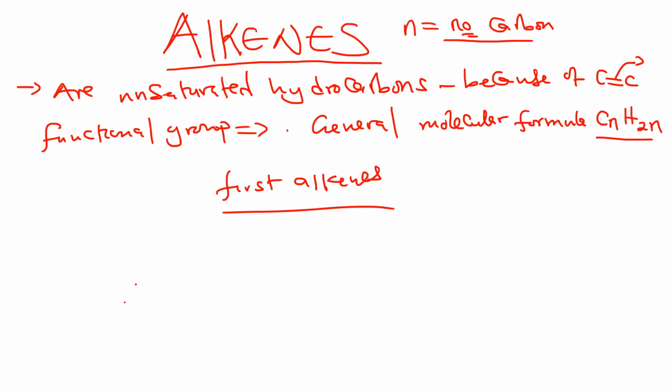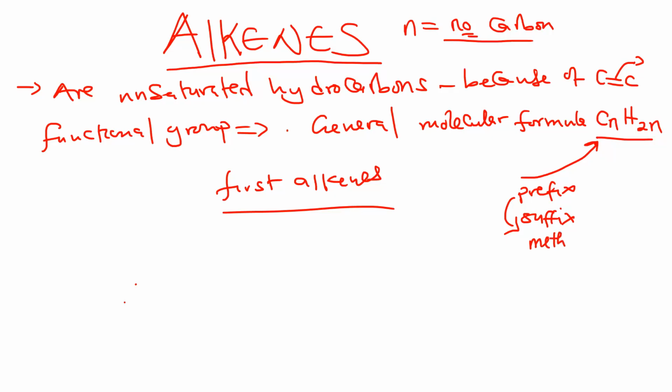To look at the first 5 alkenes, we are going to refer to the general molecular formula as well as another concept that we learned under nomenclature in the first lesson. We said in order to name these compounds, we take into account the prefix and also the suffix. The suffix is what we put at the end of a name, and the prefix at the beginning of a name. The prefix comes from the number of carbons.